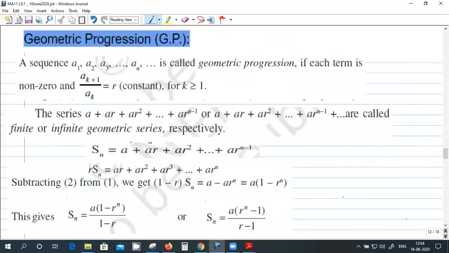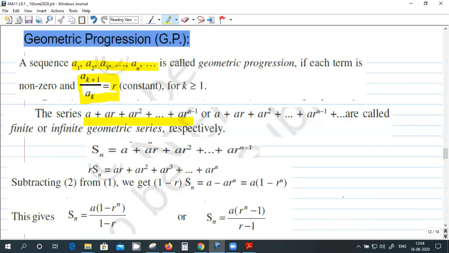Okay, after arithmetic progression is geometric progression. In arithmetic progression, the difference between two consecutive terms is constant, right? And that is called the common difference d. Similarly, in geometric progression, if you take the ratio of two consecutive terms, it will be constant, and that constant is called the common ratio r. Okay, so this is a geometric progression then.